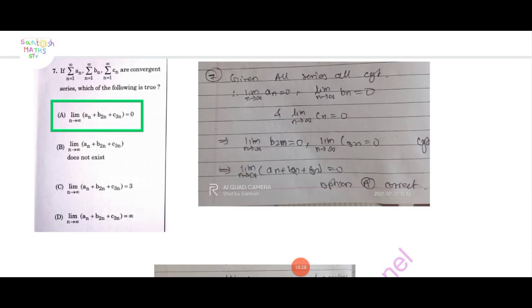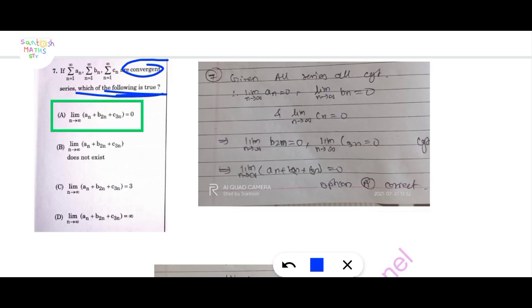Here series are given: the first series, the second series, and the third series. The sum of an, n running from 1 to infinity, the sum of bn, n running from 1 to infinity, and the series cn are given as convergent series. Then which of the following is true?